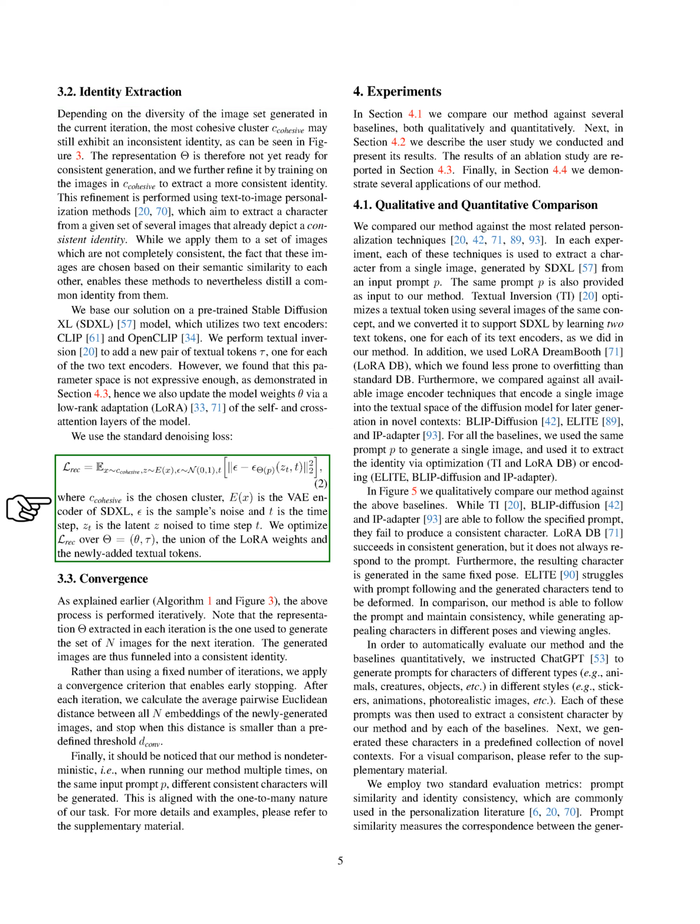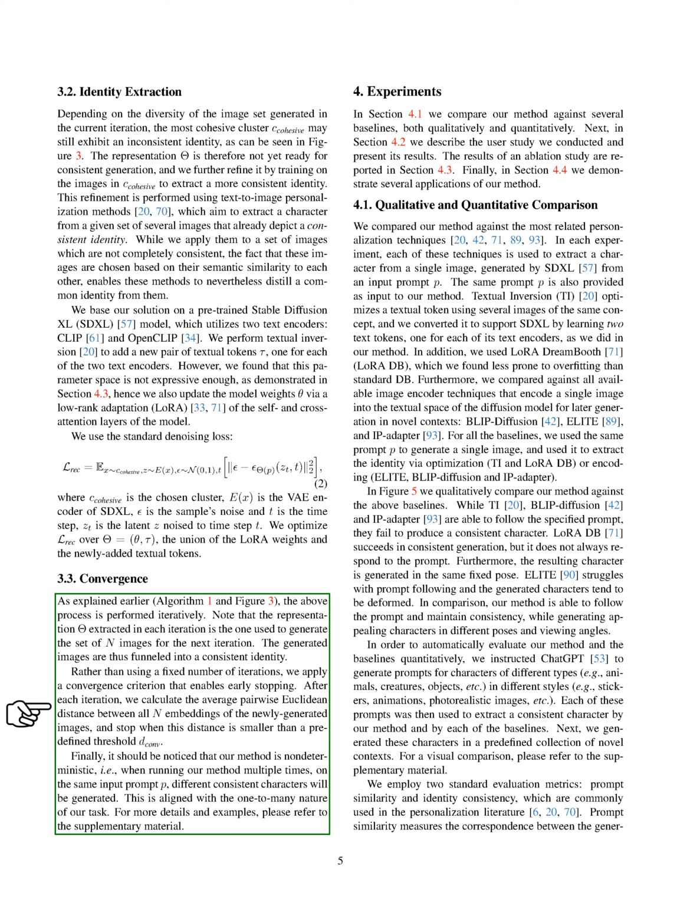We don't use a fixed number of iterations, but instead apply a convergence criterion that allows for early stopping. After each iteration, we calculate the average pairwise Euclidean distance between all embeddings of the newly generated images, and stop when this distance is smaller than a predefined threshold. It's important to note that our method is non-deterministic. This means that if we run our method multiple times on the same input prompt, different consistent characters will be generated. This aligns with the one-to-many nature of our task.